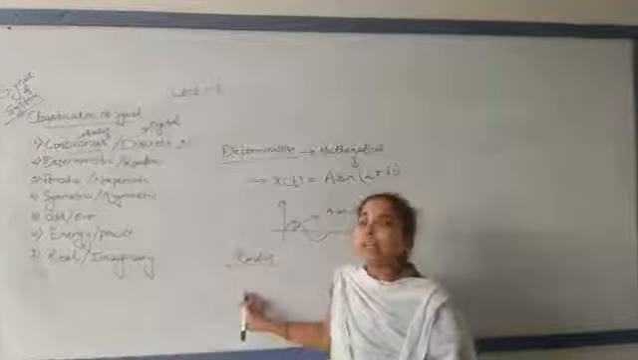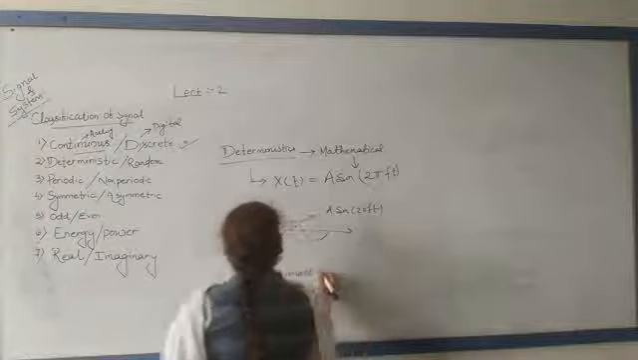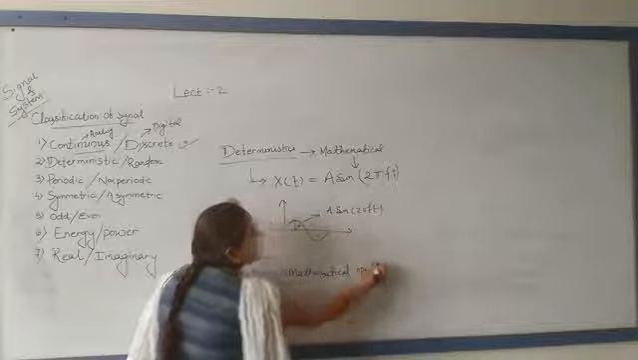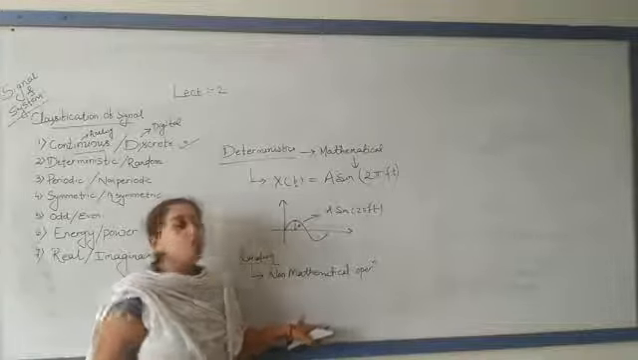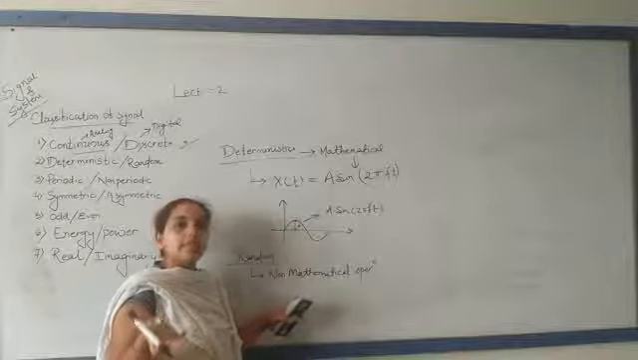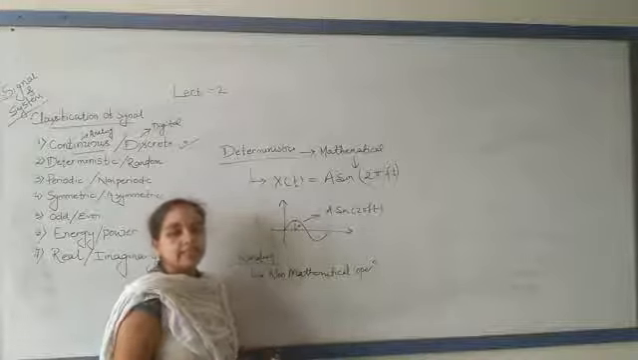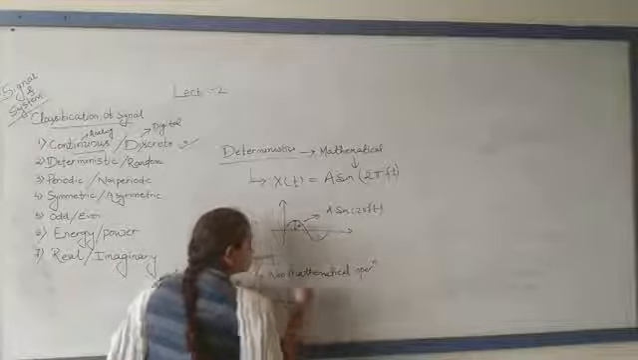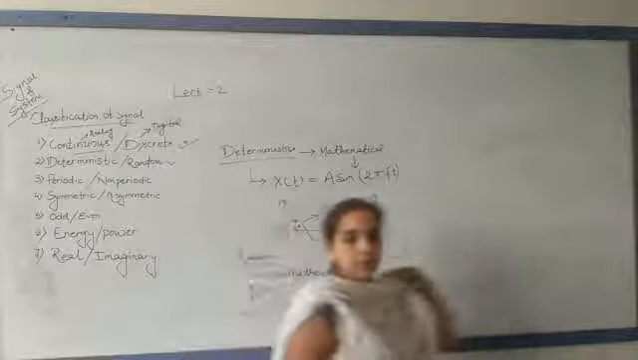The next one is random signal. This random signal we can't represent mathematically. The example of a random signal is noise. Noise is an unwanted, unnecessary signal that is added to any type of signal in a system. Then the next topic is periodic and non-periodic. A periodic signal